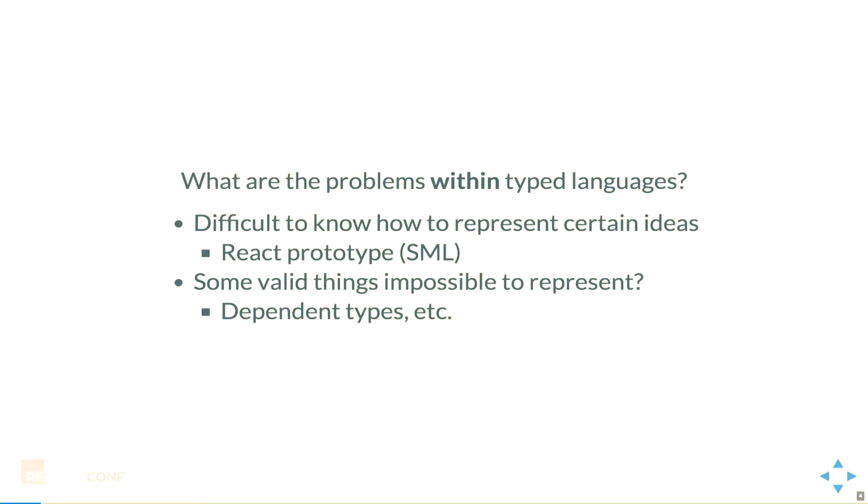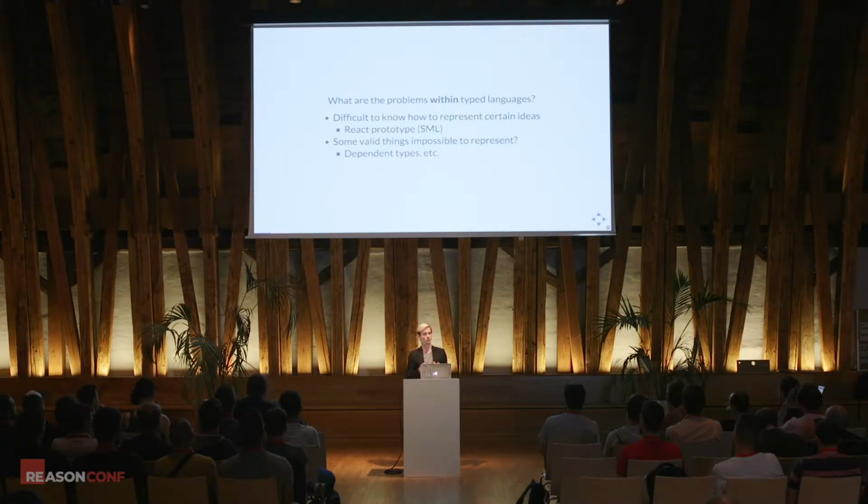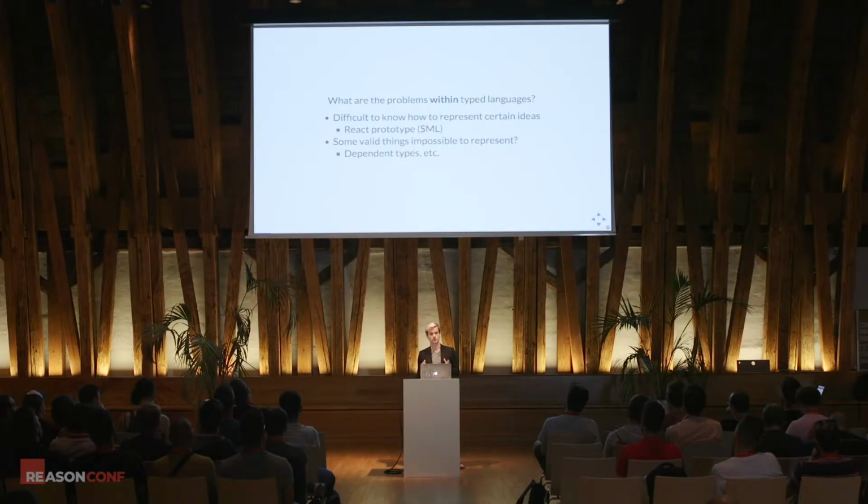So even within a typed system, like Reason or Haskell or OCaml, there are problems and challenges. It can be difficult to know how to represent some things. The famous example is the original version of React. React was actually prototyped in standard ML, and it worked out very well. Jordan Walke did a lot of good work on it. However, he came to the point where he was trying to model, I believe, the state transitions, the update function, and he couldn't figure out how to represent this in the type system. So there are times where you run up against a wall and feel less productive, even within these systems. And going further down that road, there are some valid programs that are actually impossible to represent inside of a type system. So type systems are very restrictive in many ways.